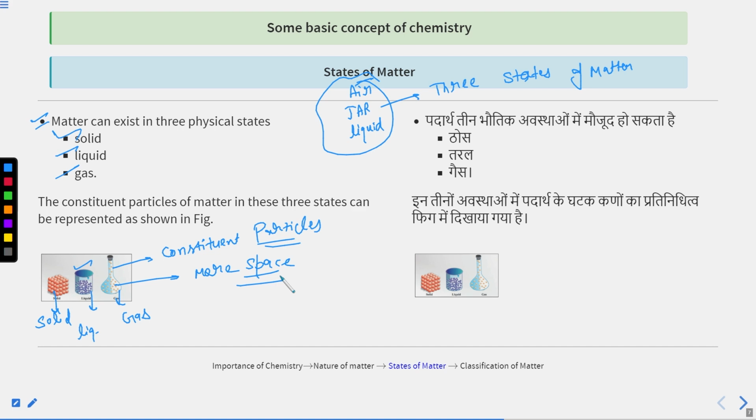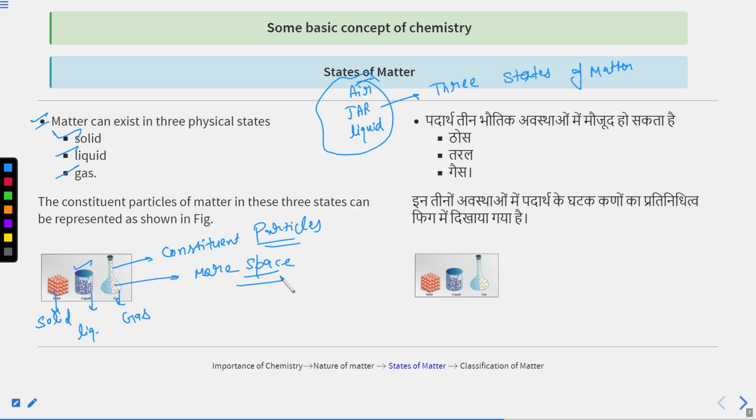If the particles have more space, suppose one particle is here, another is here, and I am moving my hand like this. Suppose I am striking and colliding with this particle. What will happen? Because the gaseous particles have more space, they are free to move. Whenever I collide with this, the particle will move to the next position because it can occupy the available space, right?